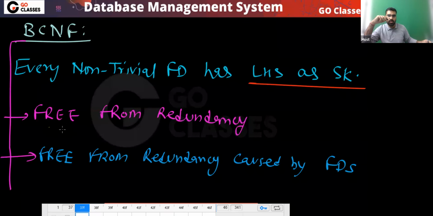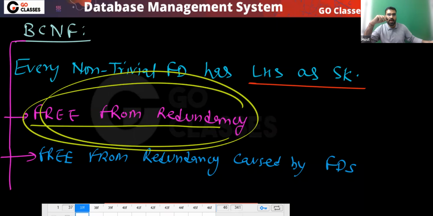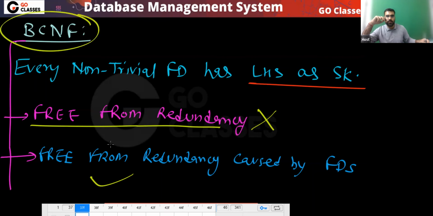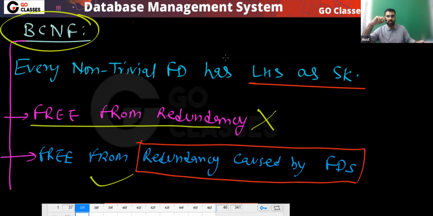This I will explain now. Our main topic is this. This first statement is not correct. This statement is correct. Is this clear? BCNF is free from redundancy caused by FDs. So in BCNF, FDs cannot cause redundancy. Someone else can cause it. Yes or no?